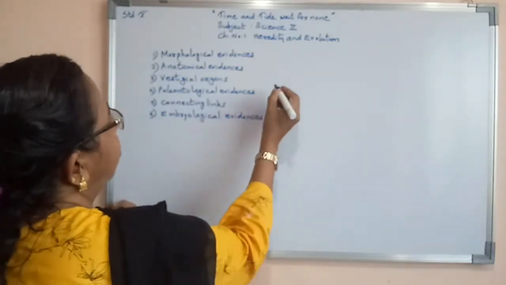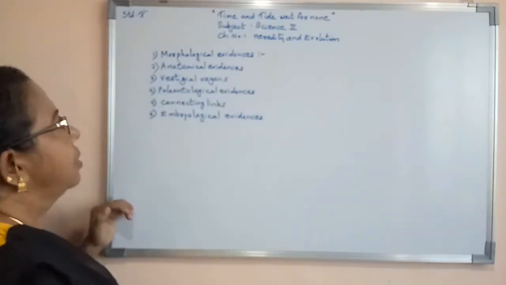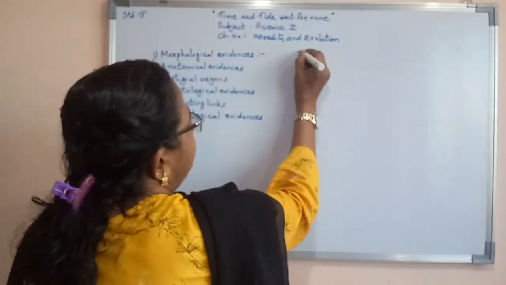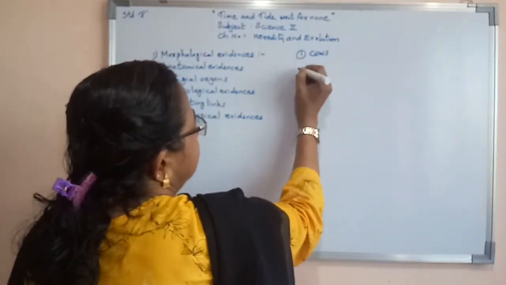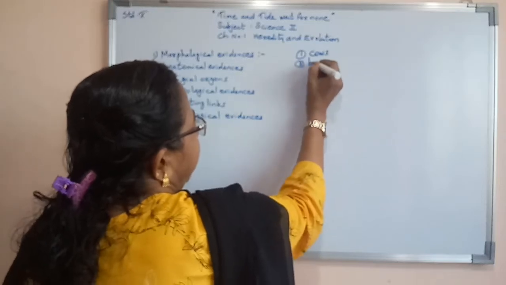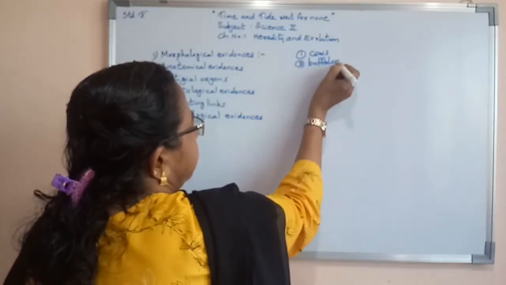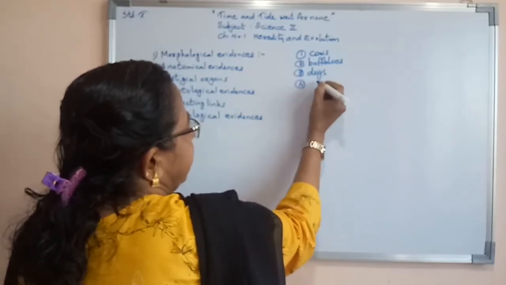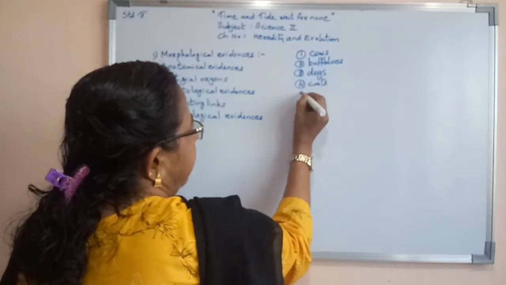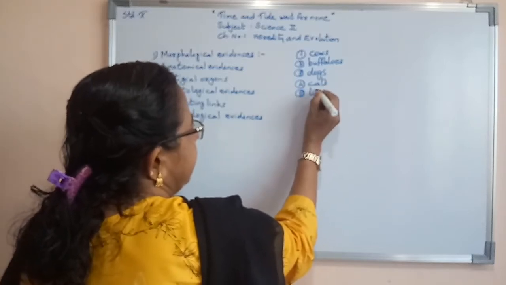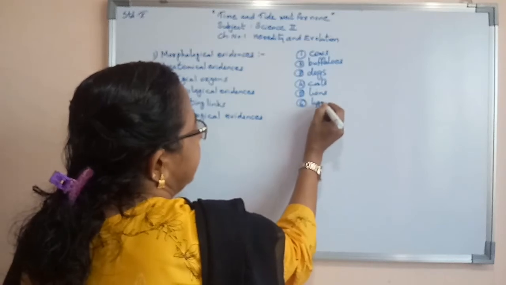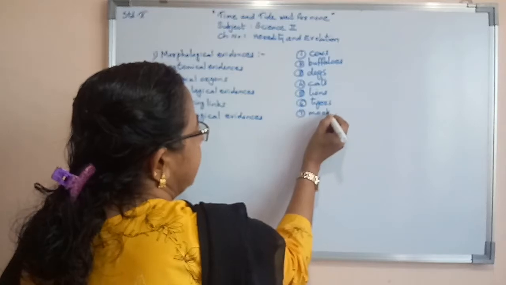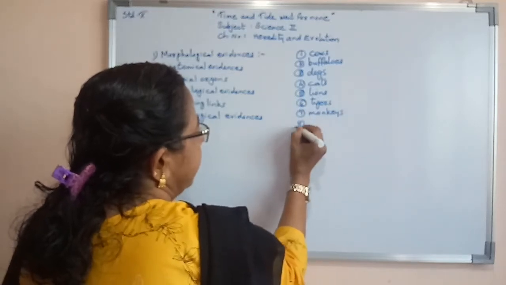Here, if we are thinking of morphological evidences, we are taking the example of cows, buffaloes, dogs, cats, then lions, tigers, then monkeys, rabbits.